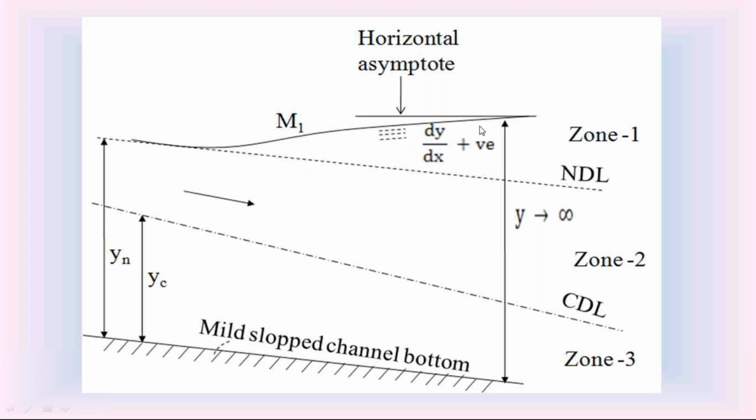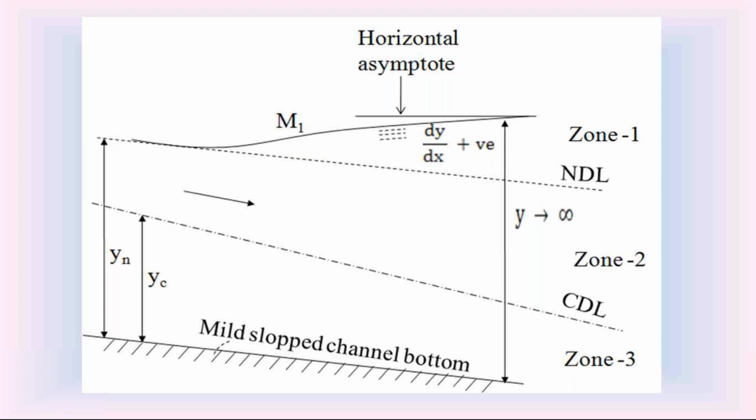Then on the downstream side, Y is infinity. At Y is infinity, dy by dx is equal to S0. So on the downstream side, the M1 water surface profile is approaching the slope S0. That is also indicated as, on the downstream side, this M1 is asymptotic to horizontal. That is the characteristic of the M1 water surface profile in the mild slope channel.